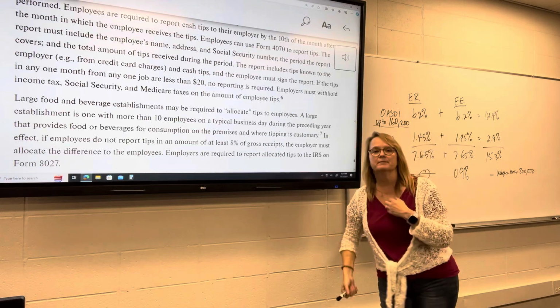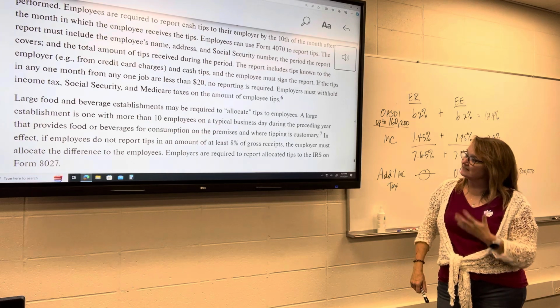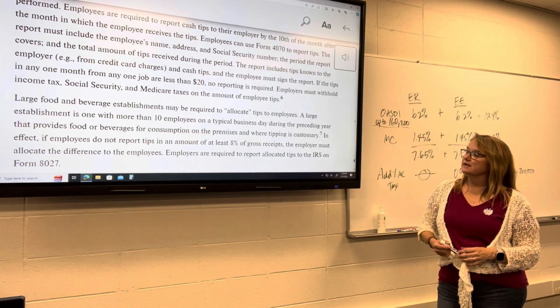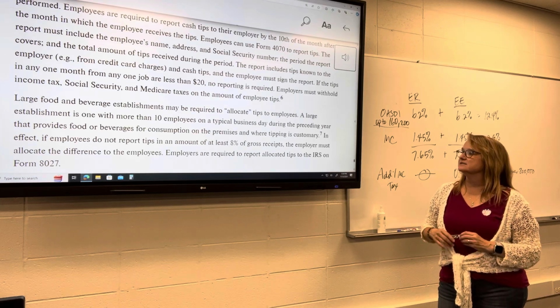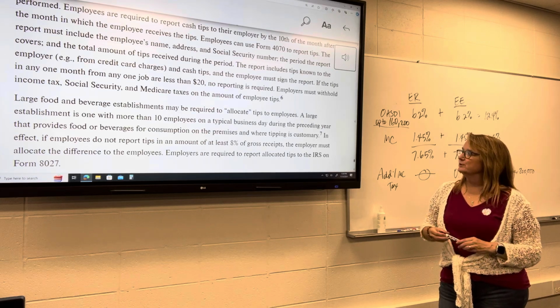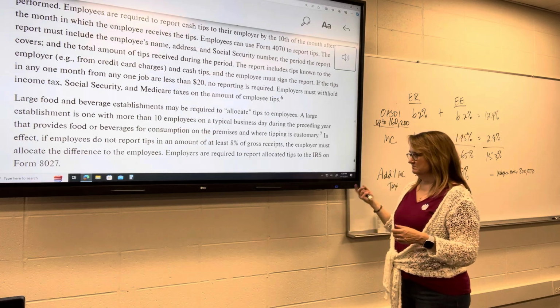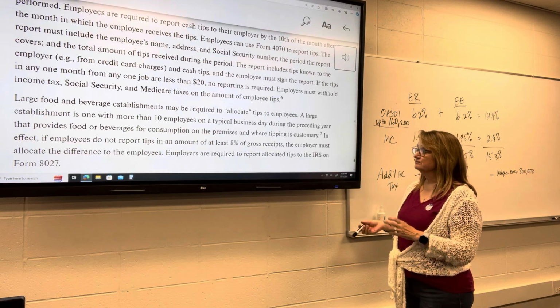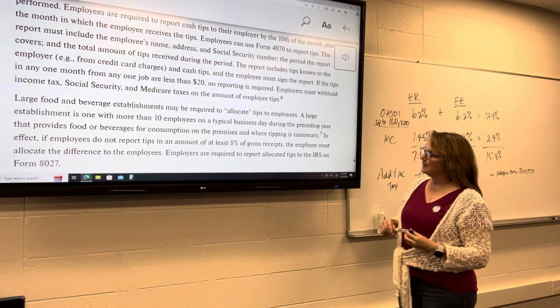Employers, though, from a payroll perspective, will oftentimes allocate tips. So this is for large food and beverage establishments. That would be somebody that has more than 10 employees on a typical business day during the preceding year. I wouldn't really call that a large food and beverage establishment, but that's the definition here.